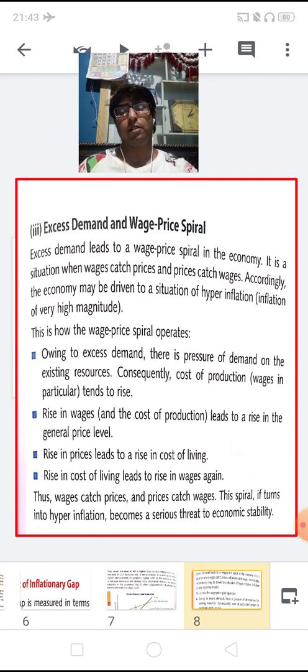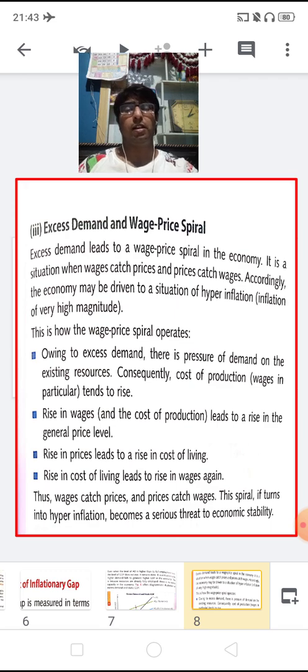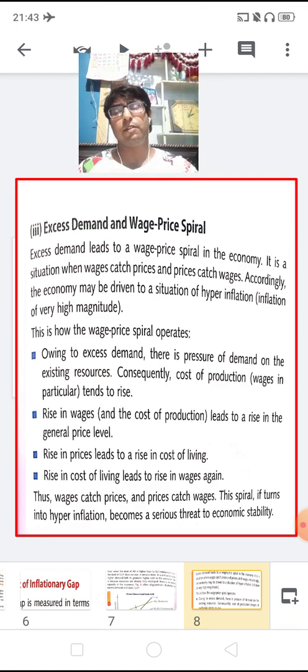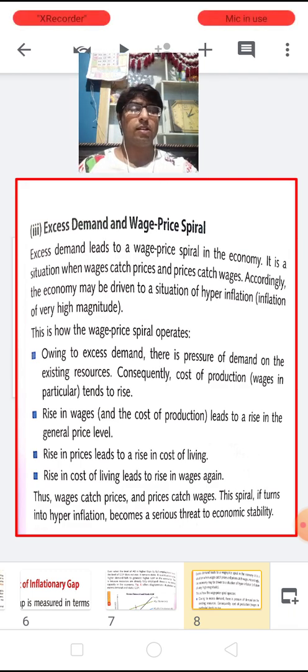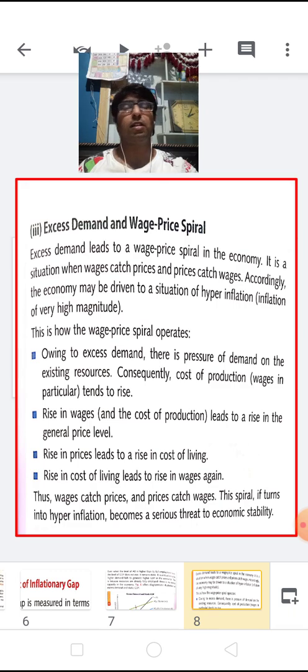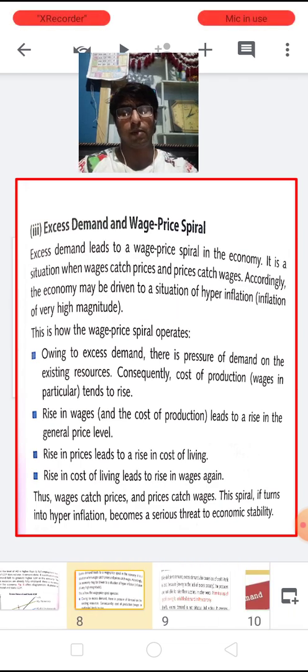And if the producers are paying high wages, then definitely they can charge more, and in this way the prices of the commodity definitely increase. So if there is a rise in the price, it leads to a rise in the cost of living, and if there is a rise in the cost of living, then it definitely leads to a rise in the wage again. So that is why I'm saying that wages catch prices and prices catch wages. So this spiral turns into higher inflation, and it becomes a serious threat to economic stability.